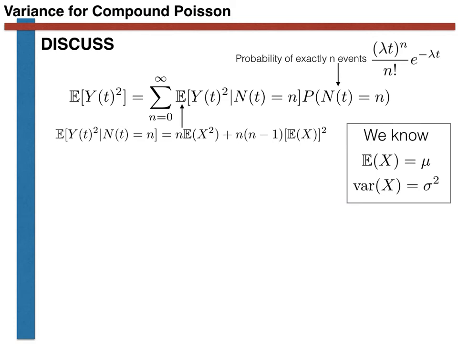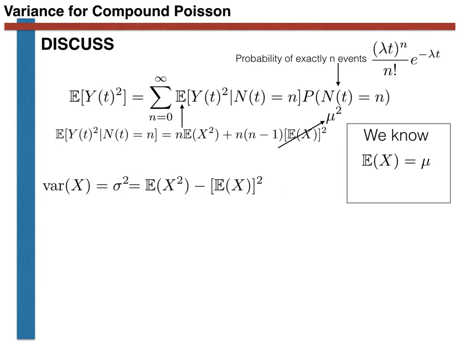We can thus replace the expectation of X terms by mu immediately. We can also use these facts to write the expectation of X squared in terms of mu and sigma. Remember, we know that the variance is equal to the expectation of X squared minus the expectation of X, all squared. Furthermore, the expectation of X, all squared, is just equal to mu squared. By rearranging this expression, and by using the fact that the variance is equal to sigma squared, we can thus write that the expectation of X squared is equal to sigma squared plus mu squared.